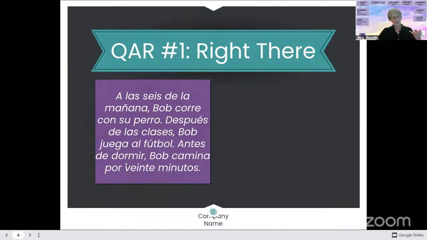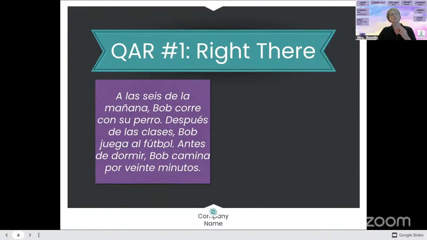So, a las 6 de la mañana. How about seis? Do we know this word, you guys? This is our Spanish word. Let's see what words we know. We know perro, dog. Seis is 6. Any other words we know?